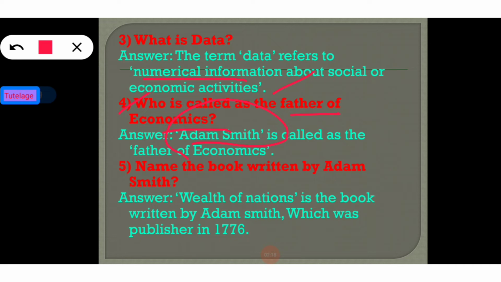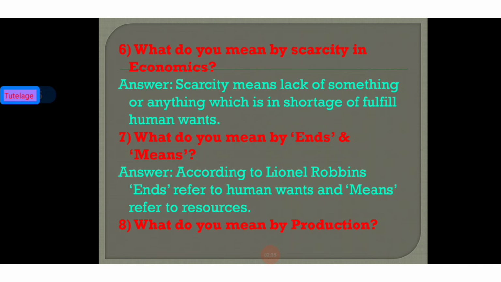Now going to the next question: name the book written by Adam Smith. That is The Wealth of Nations, which was written by Adam Smith in 1776. Now going to the sixth question: what do you mean by scarcity in economics?